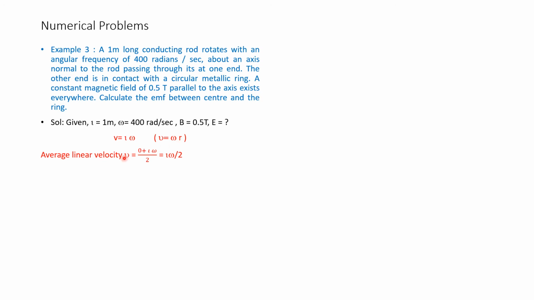Therefore, average linear velocity is (0 plus L omega) divided by 2; initial velocity is 0, then final velocity, divided by 2. It is given by L omega by 2. E is equal to BLv, that is 0.5 into 1 into 1 into 400 divided by 2. Omega is 400 radians per second. So the value of E is 100 volts.